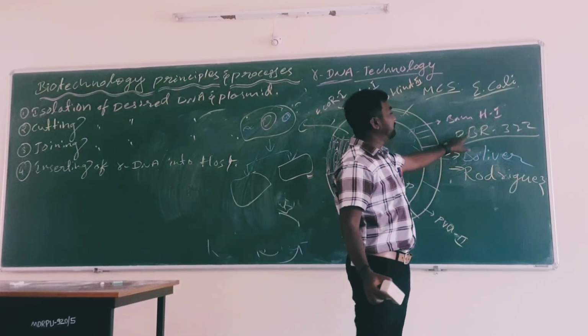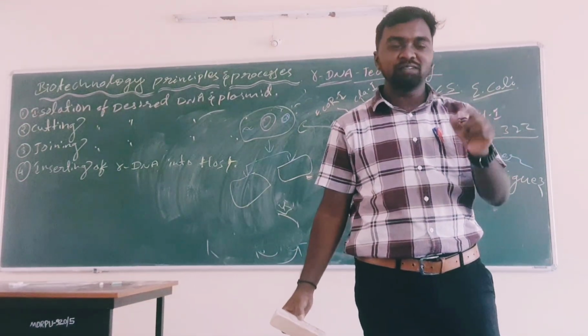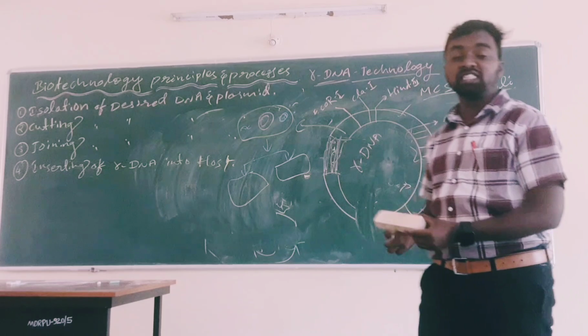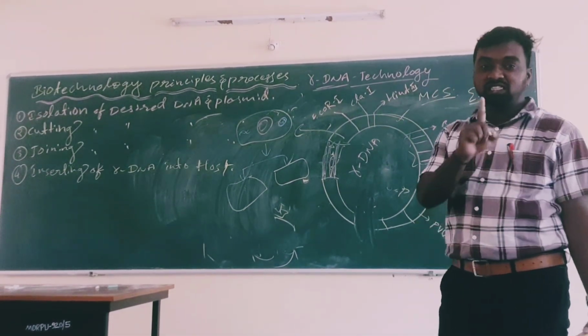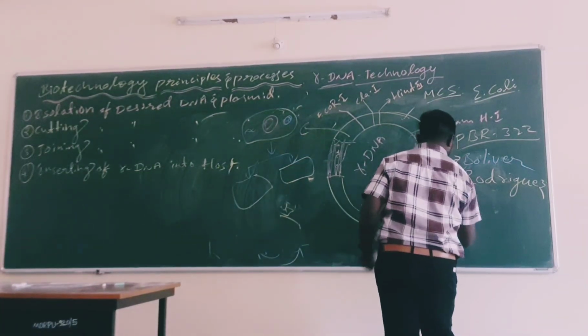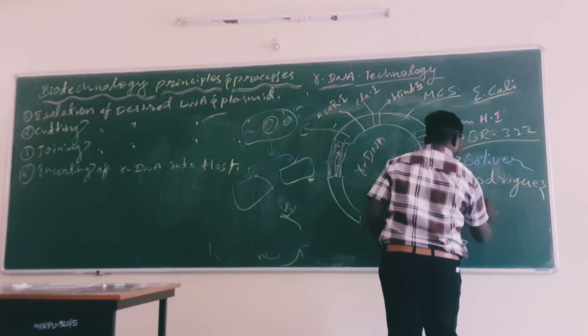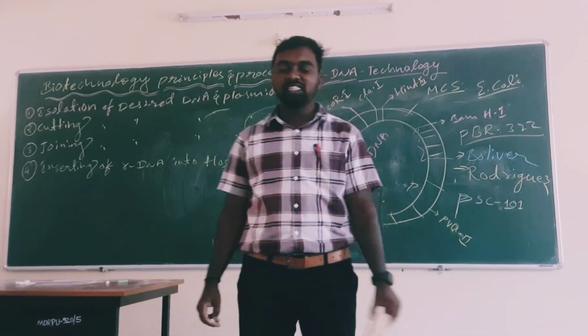That's why it is known as pBR. 322 is the sequence of isolation, how many times they tried for the isolation. This is the 322nd time, and it was successful. That's why it is known as pBR322. It is the first artificial plasmid, but the first natural plasmid is pSC101.